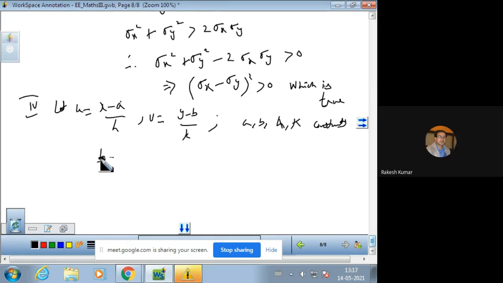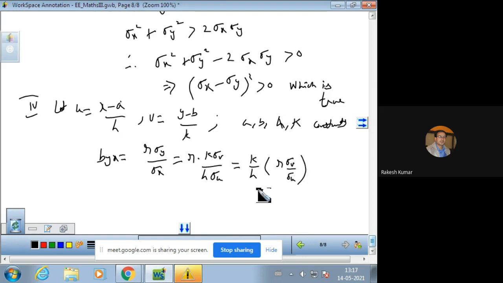So Byx, we know the formula, that is R sigma y over sigma x, and that is R times k sigma v upon h sigma u accordingly. That is k over h into R times sigma v over sigma u.